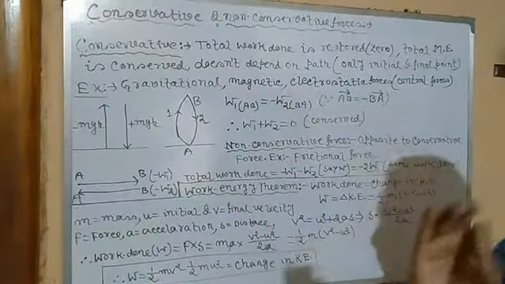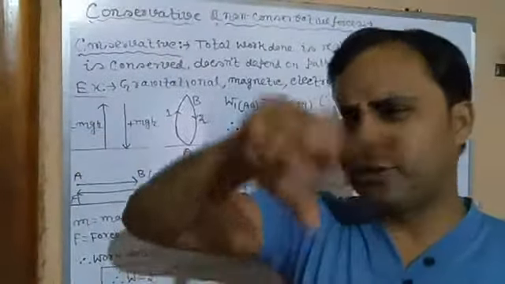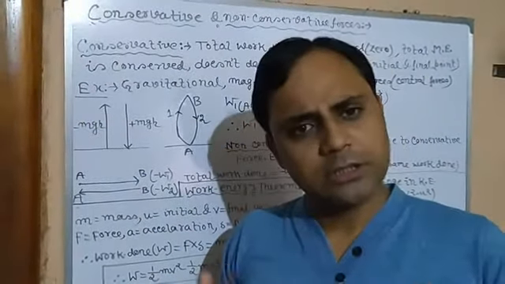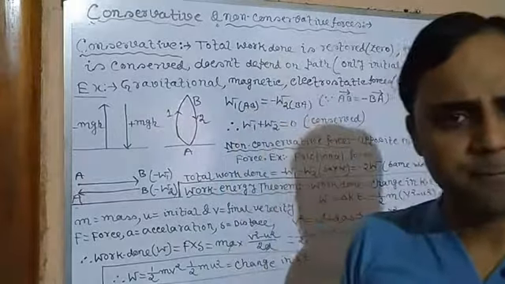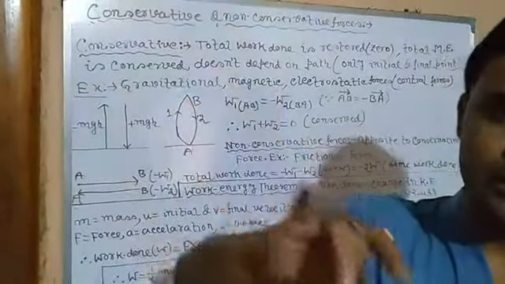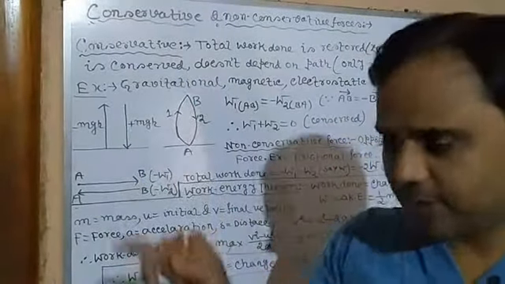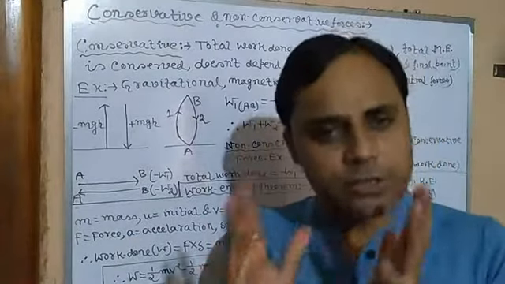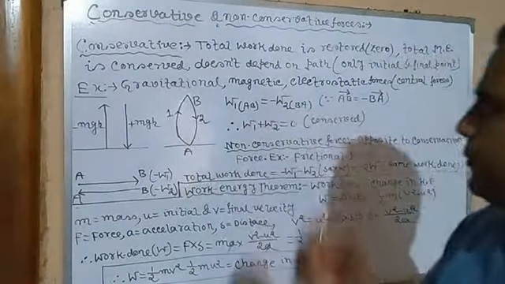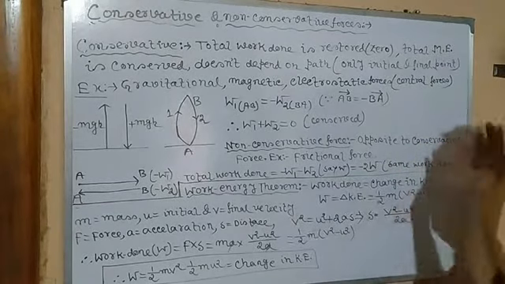It means if a point starts its journey and goes through any path, curved or circular, and returns to its original position, displacement is 0, isn't it? So in this case, work done is 0, because whatever path it follows, it finally returns to its initial position, so the total work done is 0. So such a force is called a conservative force. Clear? So let's move on to non-conservative force.